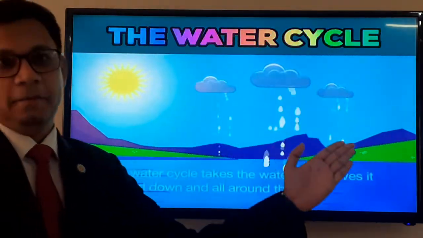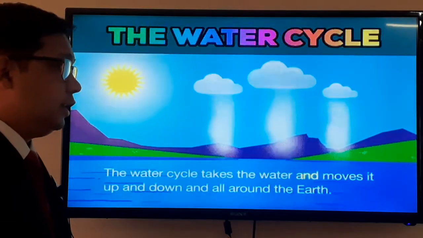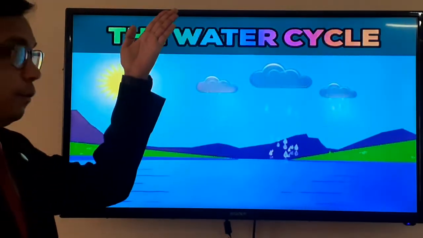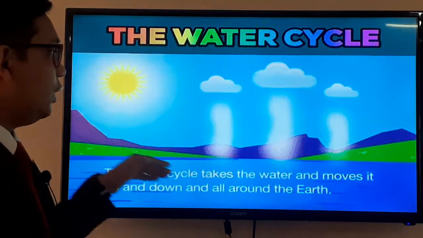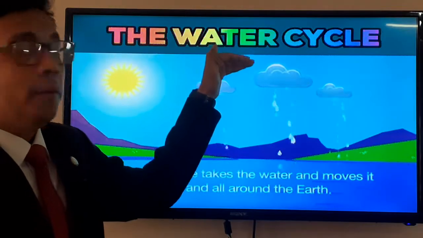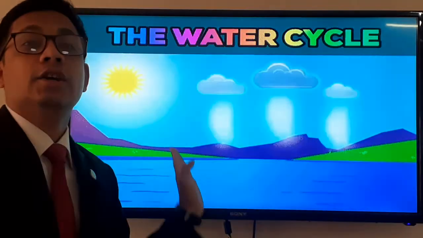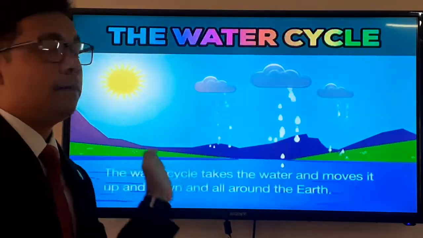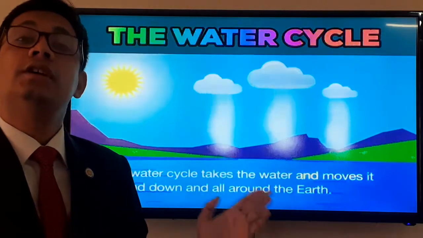The water cycle takes the water and moves it upward and down all around the earth. So what is happening? The water is moving upward and forming clouds, then again coming back towards the earth. So it is happening like a circular process. That is why this is known as a cycle, which is the water cycle.